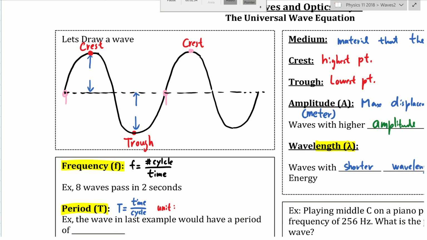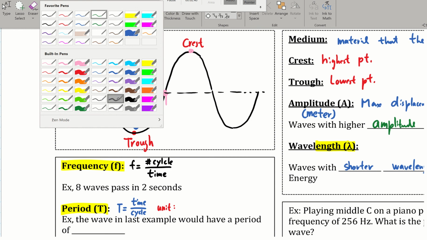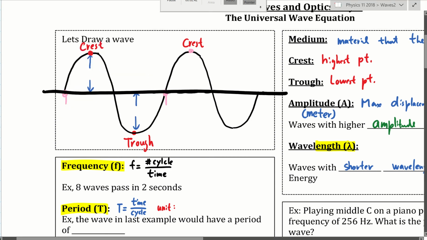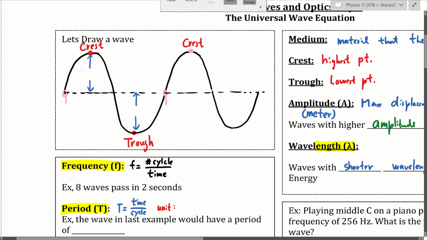Now, the rope, when it's at rest, when no one is moving the rope, should just be like this, right? So the maximum disturbance is from that point, the rope's rest location, to the maximum point. So the amplitude is actually here. This is the amplitude.